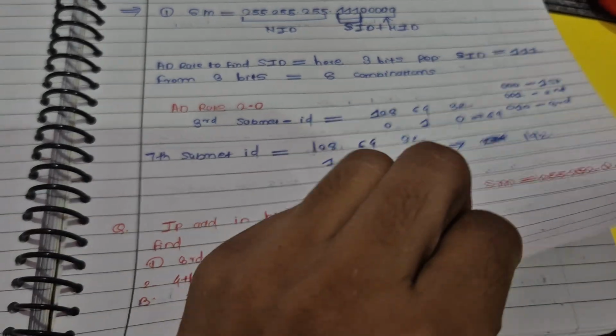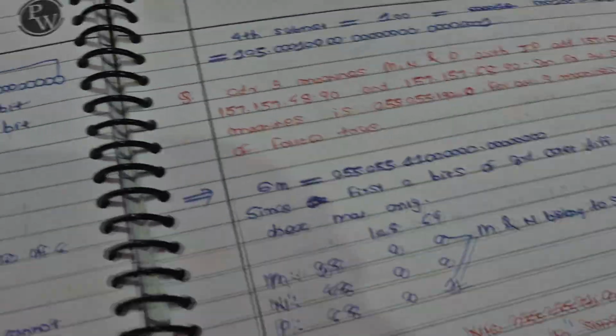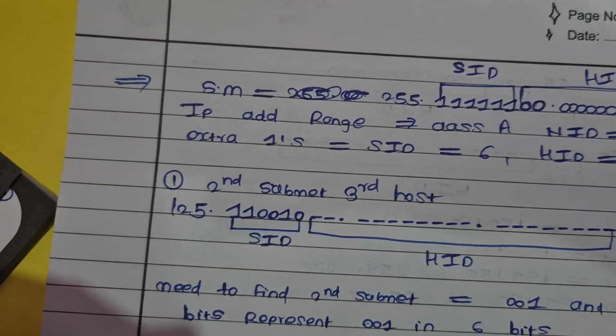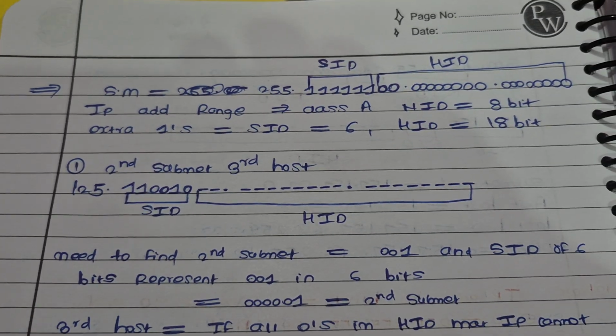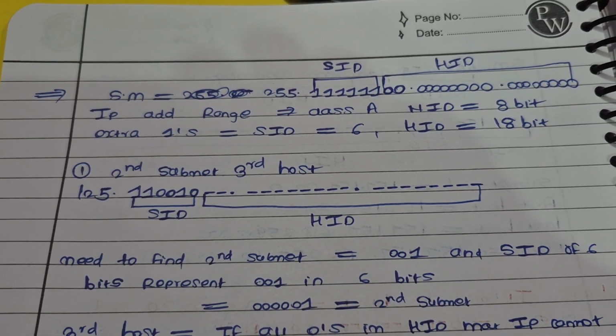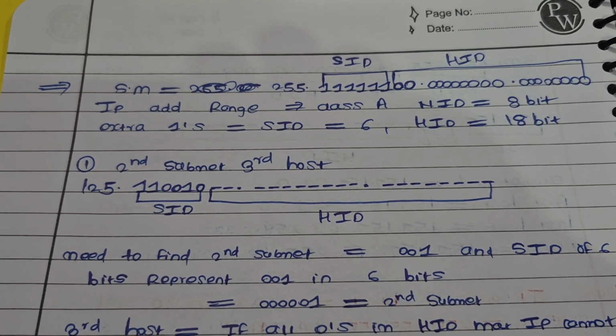Here also the same thing. The IP address is given, the subnet mask is given. We need to find the second subnet, third host. So to find the second subnet and SID, the second is first, and SID is 6 bits.